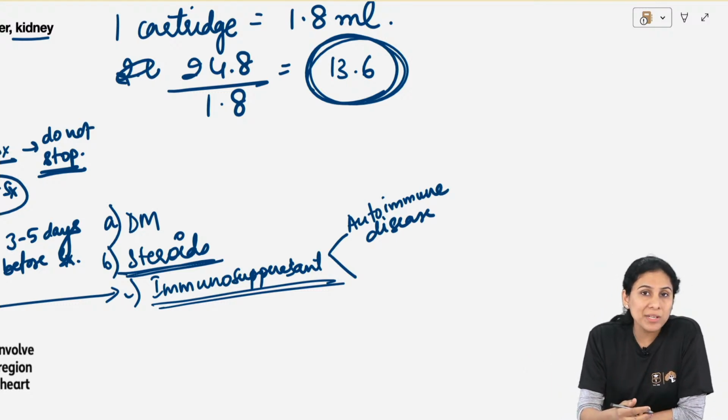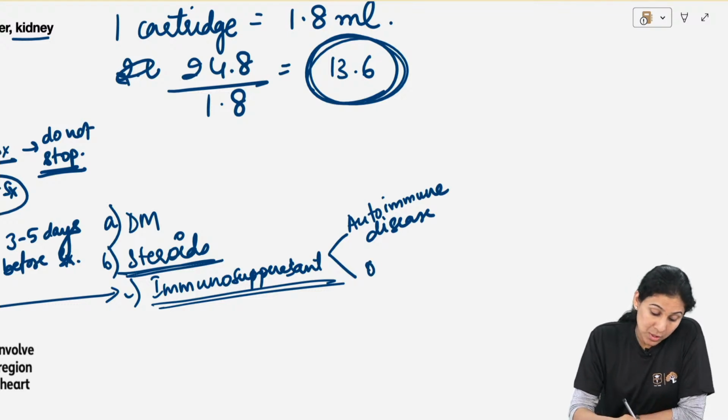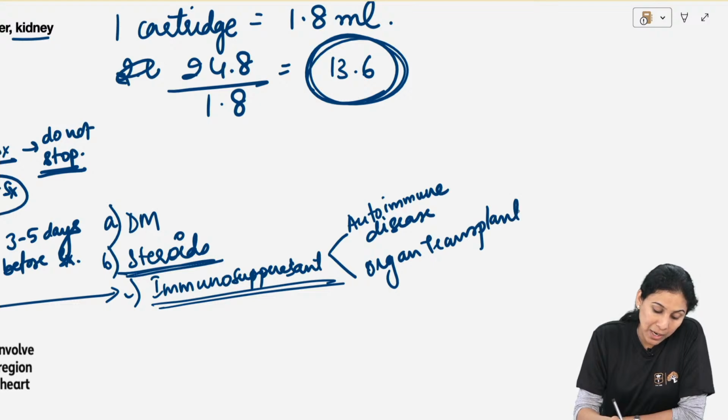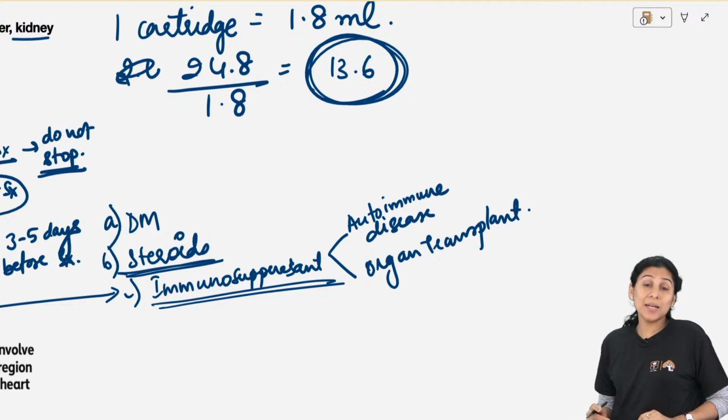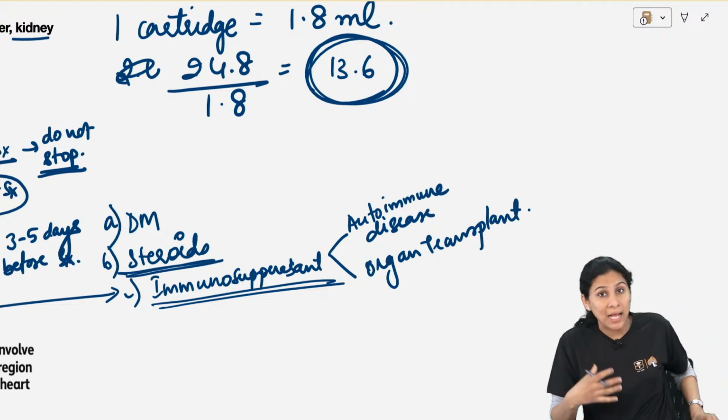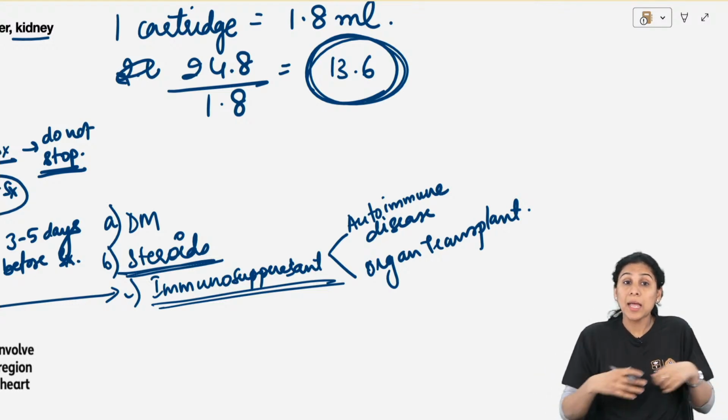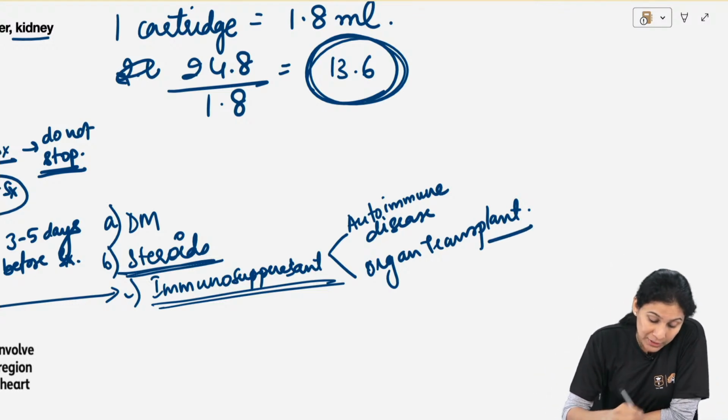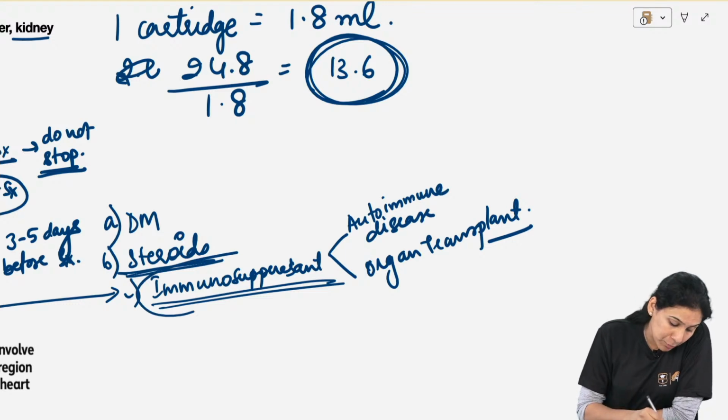So autoimmune diseases, immunosuppressants. Organ transplant patients: liver transplant, corneal transplant, renal transplant, cardiac transplant, any patient who has had an organ transplant will be on immunosuppressant.